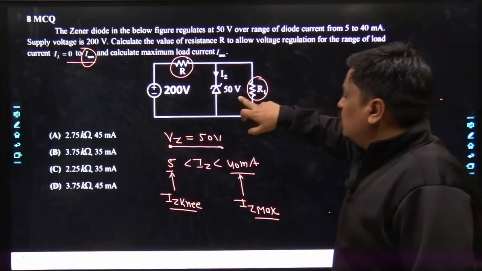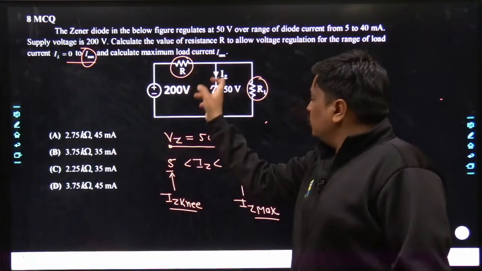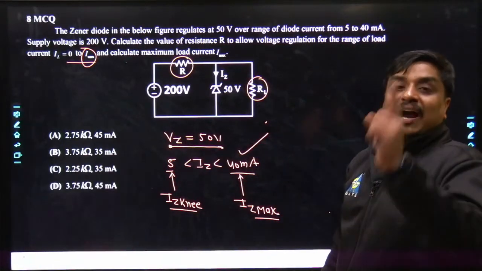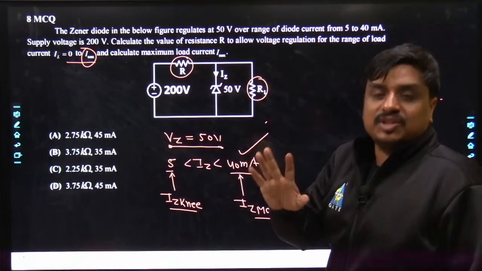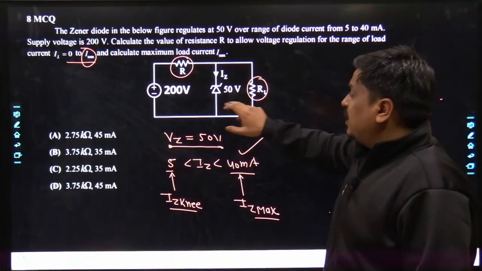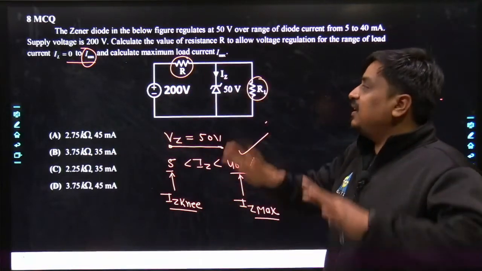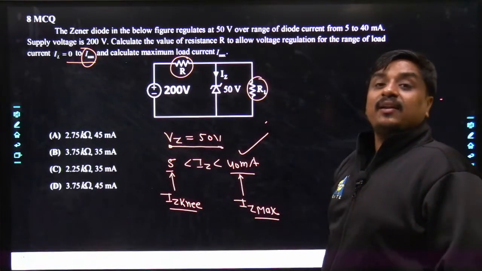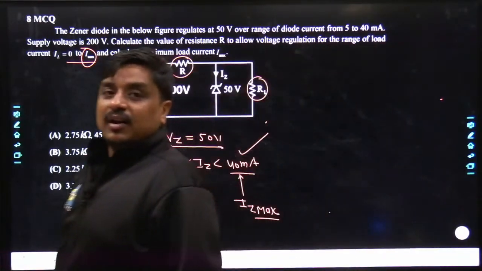When IL becomes 0, the maximum current flows across the Zener diode, and now the Zener diode is in trouble towards its higher value of Iz, which is nothing but Iz max. So I would keep the value of R such that, if it is open circuited, the source current should always be lesser than or equal to the maximum permissible current which the Zener diode can handle. Agreed? Many of the times this situation does come in our practical life.